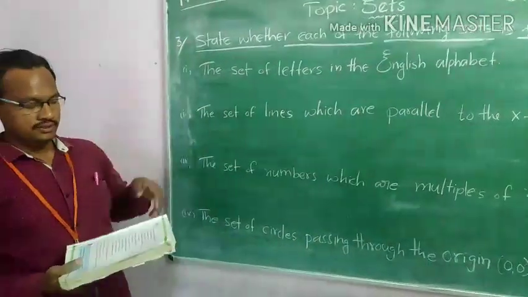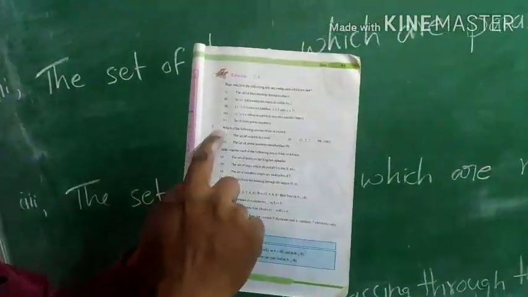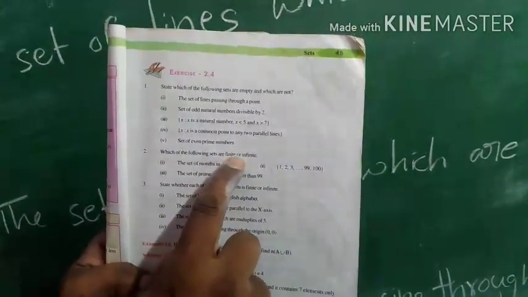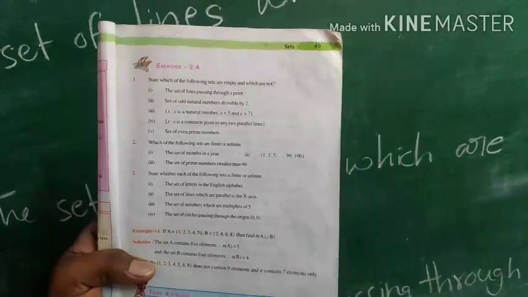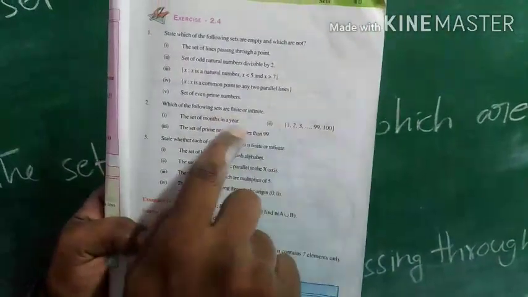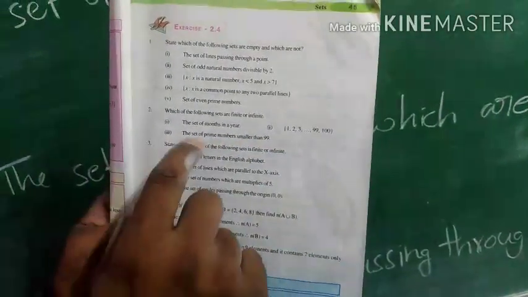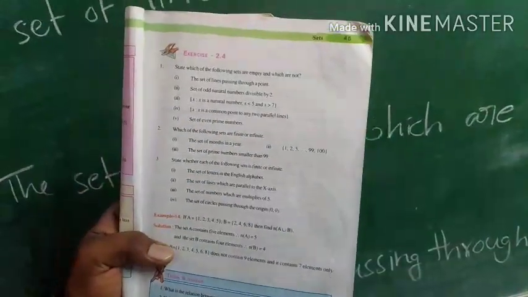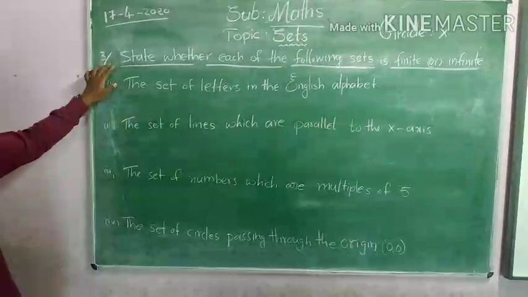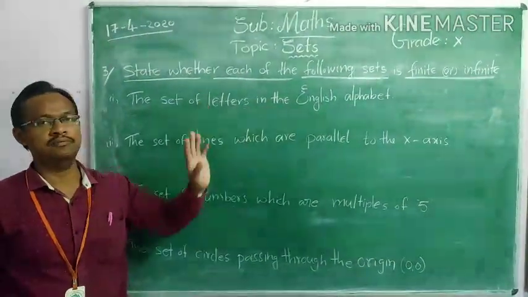Now in exercise 2.4, the second Roman: which of the following sets are finite or infinite? The second Roman has three sums which you should try to do. I will explain the third Roman, which will help us to do the second Roman. Let us start the third Roman. The set of letters in the English alphabet.